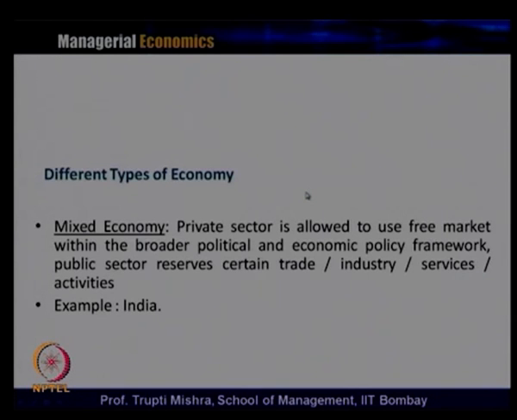So, to summarize whatever we discussed today: managerial economics emerges because the basis is the managerial decision problem, and the managerial decision problem can be solved with the help of concepts from economic theory, that is microeconomics and macroeconomics, and using decision tools, that is statistical, mathematical and econometric tools, to get the optimal solution.